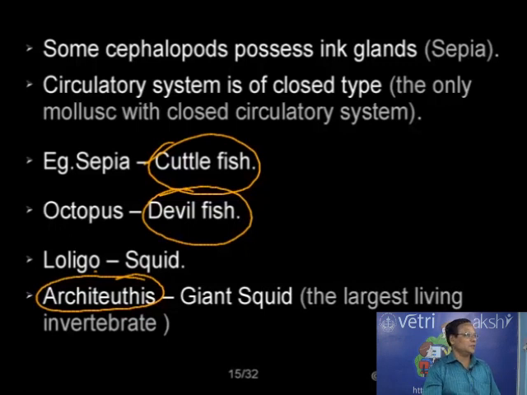So that is about the circulatory system. Normally cephalopods are the only mollusks having a closed circulatory system, and others do not have a closed circulatory system, because in other mollusks we have hemocoel and an open type of circulatory system.